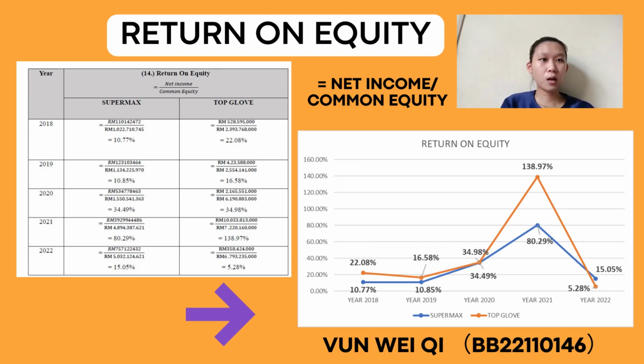SUPERMAX has earned 15.05% return on equity, while Top Glove has earned 5.28% return on equity. So it means SUPERMAX has more efficient management in generating income from its equity financing. So we can conclude that the return on equity for Top Glove is better than SUPERMAX.